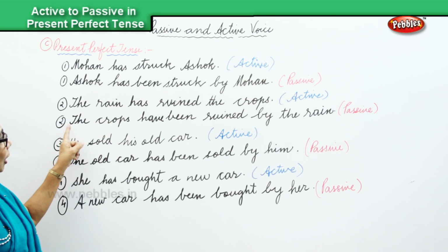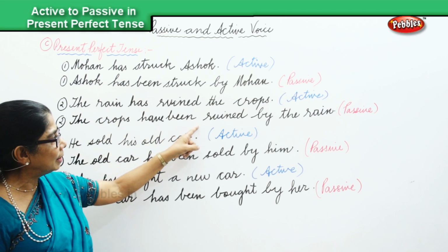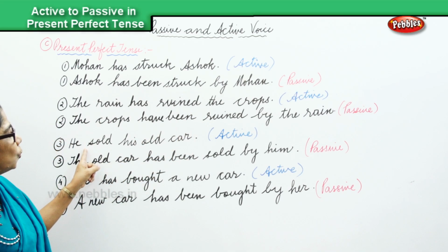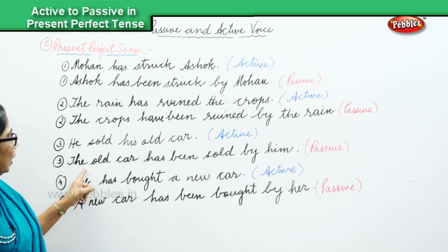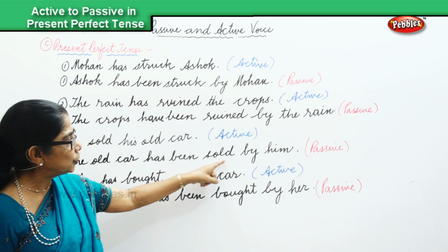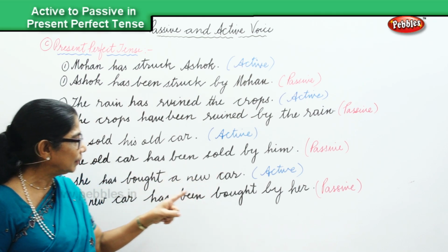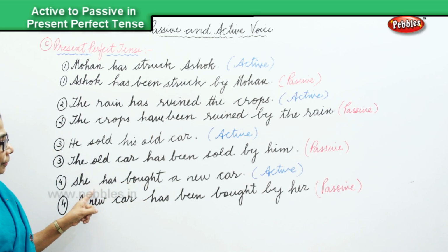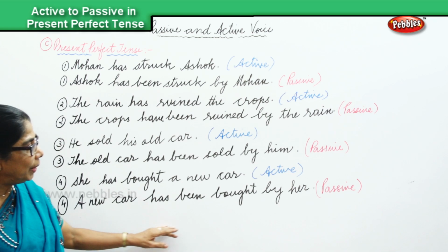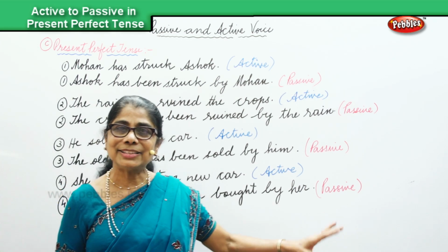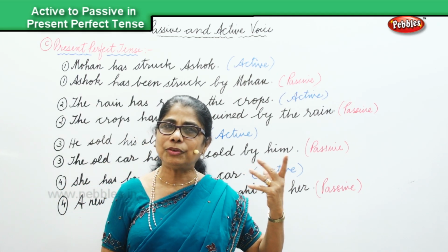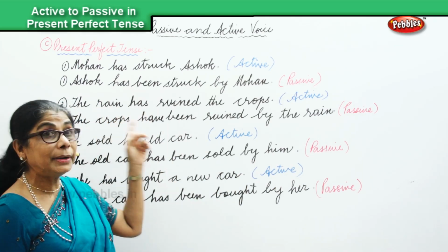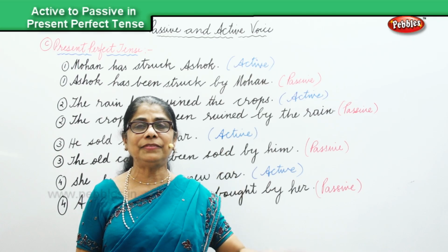The passive, the crops have been ruined by the rain. He sold his old car, active. The old car has been sold by him, passive. She has bought a new car, active. A new car has been bought by her. So we learn to change from active to passive in the present perfect tense.